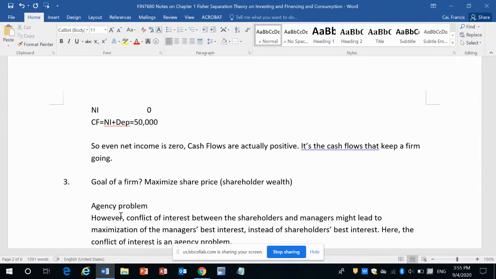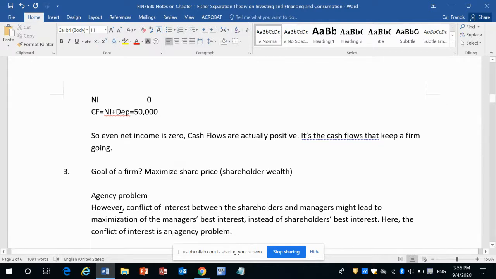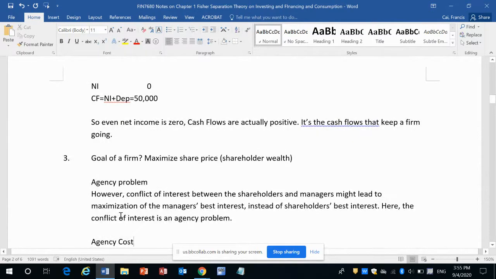We call this an agency problem. Managers are hired by the shareholders to work for the shareholders as agents. But some of these agents make decisions in their own best interest instead. When this happens, we call it an agency problem.